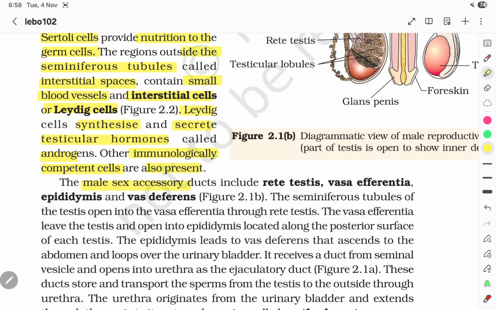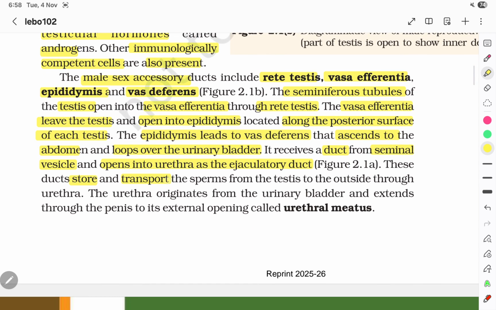The male sex accessory ducts include rete testis, vasa efferentia, epididymis, and vas deferens. The seminiferous tubules of the testis open into the vasa efferentia through the rete testis. The vasa efferentia leave the testis and open into the epididymis located along the posterior surface of each testis. The epididymis leads to the vas deferens that ascends to the abdomen and loops over the urinary bladder. It receives a duct from the seminal vesicle and opens into the urethra as the ejaculatory duct. These ducts store and transport the sperm from the testes to the outside through the urethra.